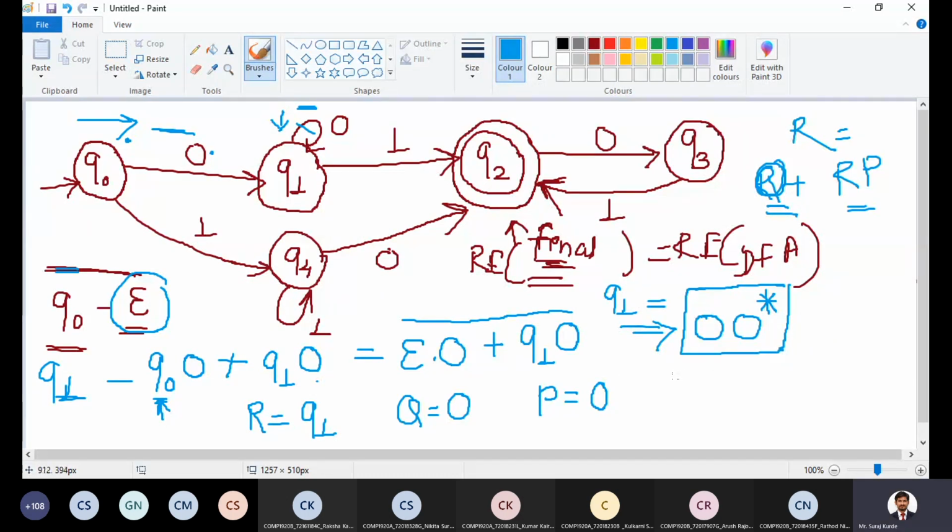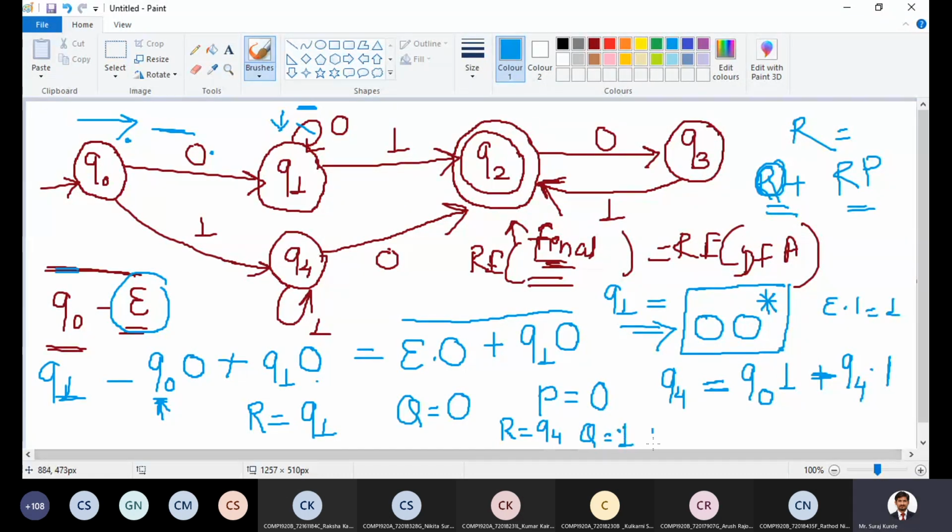Same way for Q4. Q4 is reachable from Q0 on input 1, plus it is reachable from Q4 itself on input 1. Again apply the theorem. R is equal to Q4, and Q0 is epsilon, so it becomes epsilon 1, which is 1.